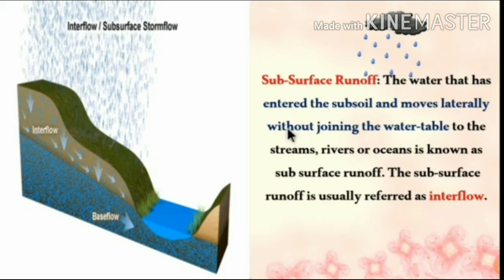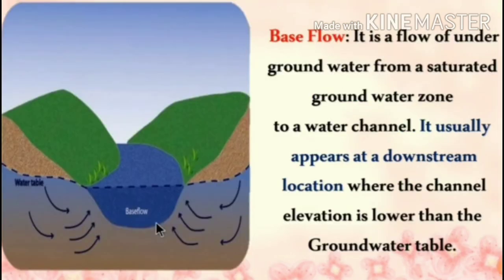And then second type is subsurface runoff, which means the water that has entered the subsoil and moves laterally without joining the water table to the streams, rivers, or oceans is known as subsurface runoff. The third one is base flow. It is a flow of underground water from a saturated groundwater zone to a water canal.